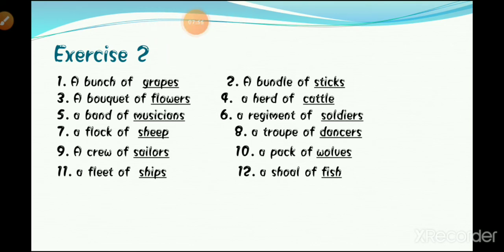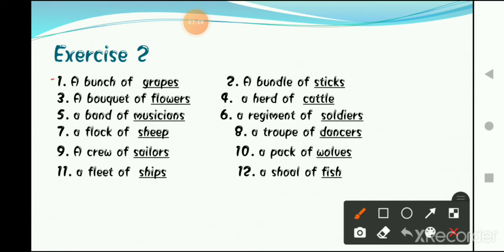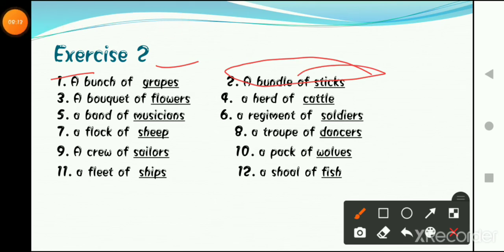Okay, so the first one is a bunch of grapes. Here we are talking about a bunch of grapes. The second one was a bundle of sticks. We can put sticks in a particular bundle, right? Then we have the third one, a bouquet of flowers.